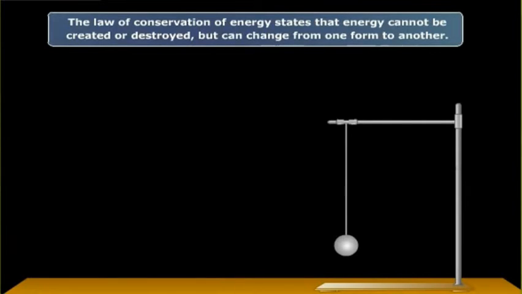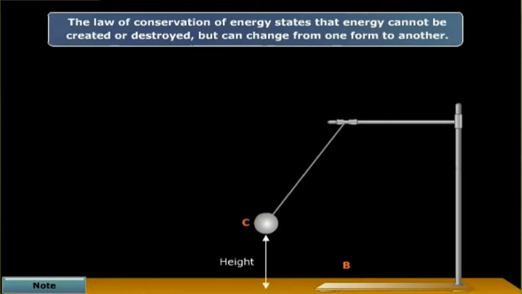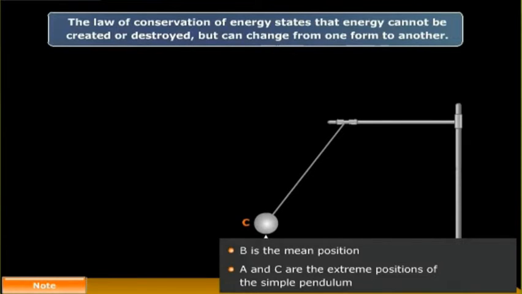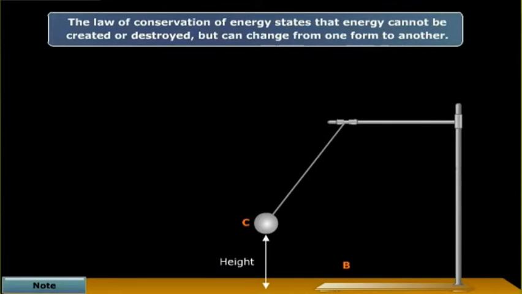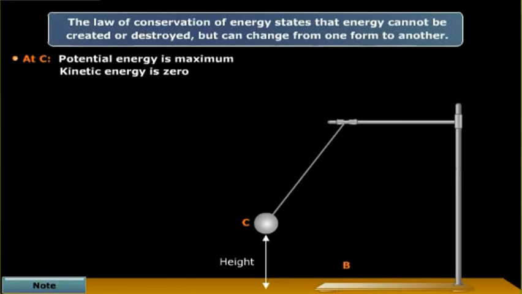Shown here is a simple pendulum. Let B be its mean position. Now allow the pendulum to oscillate. When the pendulum moves to the position C, it gains height. Thus, at position C, it has maximum potential energy. When it is at C, it is stationary for a fraction of a second and hence possesses zero kinetic energy.